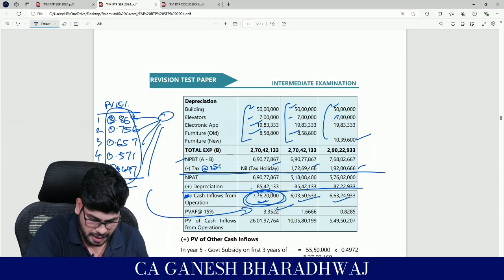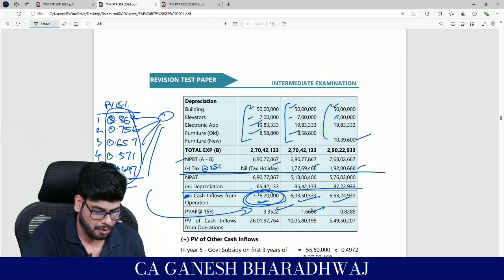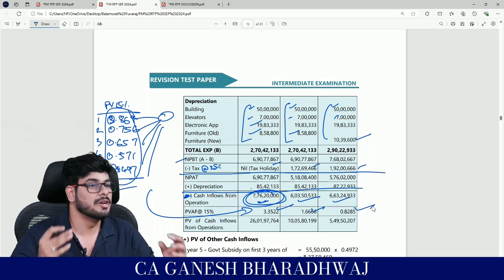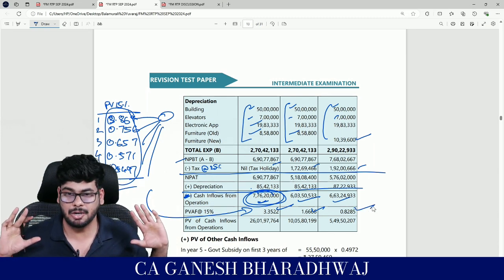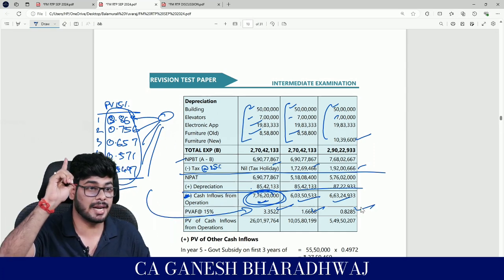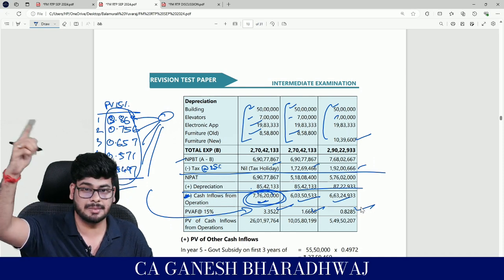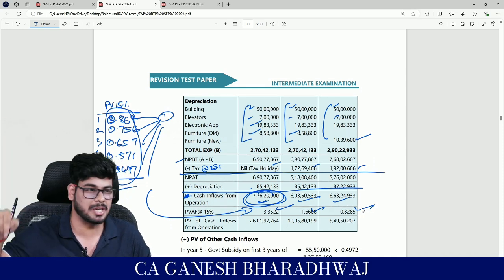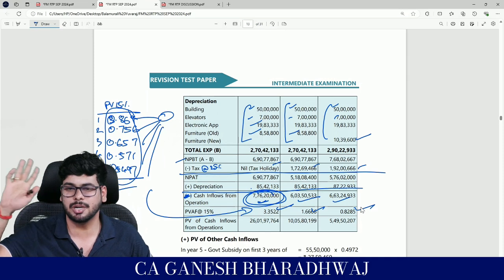Similarly for years 6 to 10, we are adding and putting it here. Similarly for 11 to 15, we are adding and putting it here, because we need to finally arrive at the present value of cash inflows. Are you clear with this? But remember, here we have only considered the recurring cash inflows. There are also some salvage values and other things that are yet to be considered, which we will be doing separately. Are you clear with this, guys?